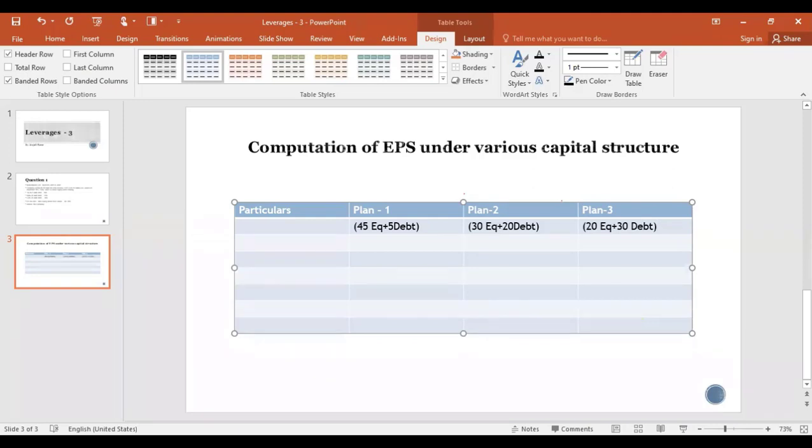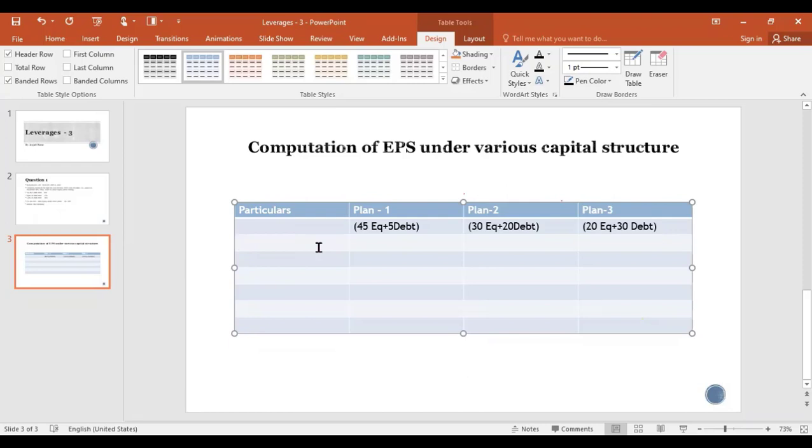For all these plans, we will have to check out how. Remember when we calculated these leverages, what did we do? We started with sales less variable cost. We got contribution. Contribution less fixed cost gives EBIT.